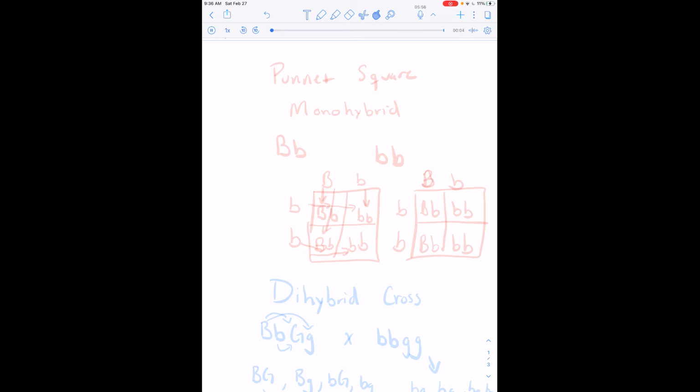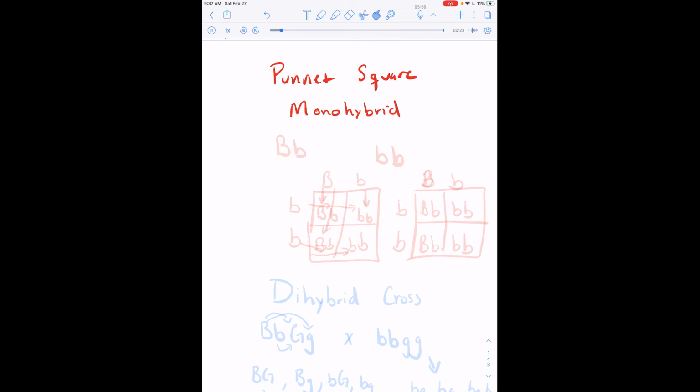Okay, so we're going to be doing a Punnett Square. And we're going to do 2 different types of Punnett Squares. One of them being a monohybrid. So this is a monohybrid, mono meaning 1. This is a monohybrid Punnett Square.